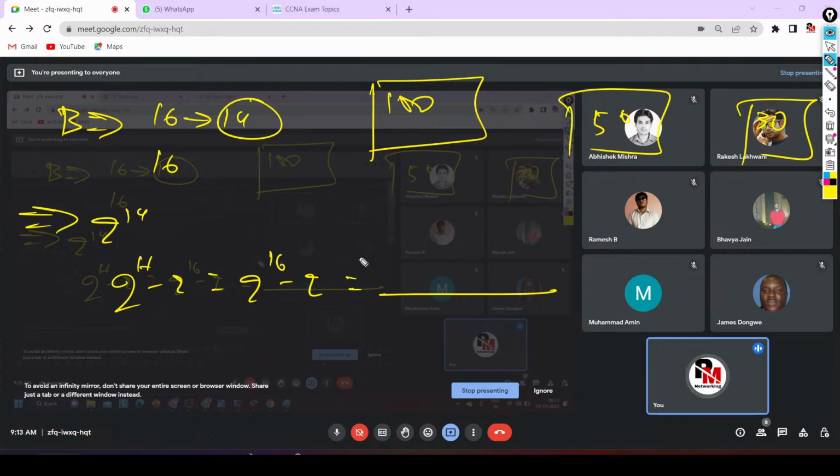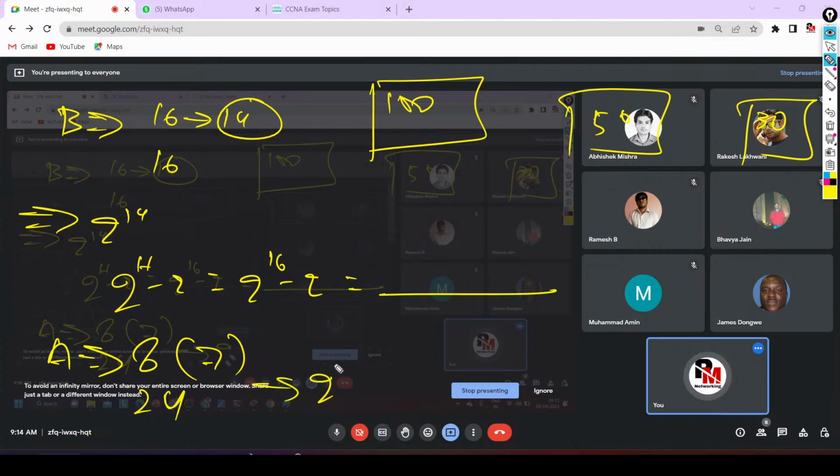And from class A, there are only 8 network bits, 7 free network bits, and 24 host bits. So the number of hosts will be 2 to the power 24 minus 2. My God.